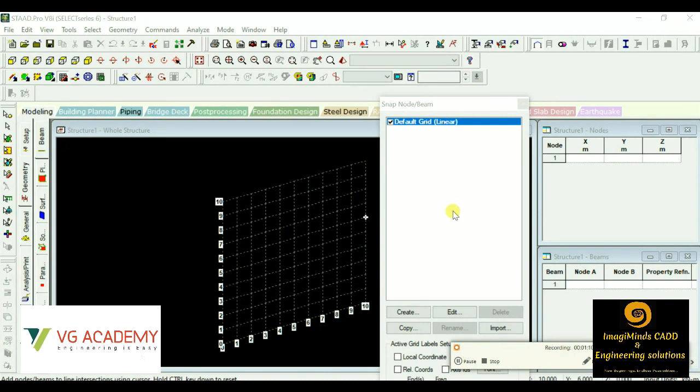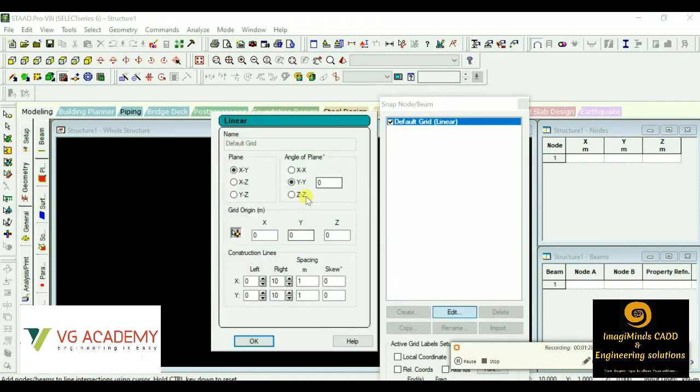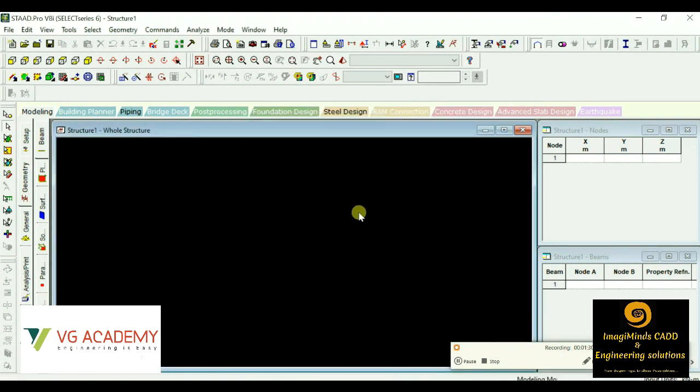Then comes the design process, which is checking the stability of the members that are used in the structural modeling. So first of all, let me give you a clear idea about the basic user interface of this StaadPro software. As you can see, this is the grid. We can modify the grid with the help of this edit option. So this can be modified according to our wish.